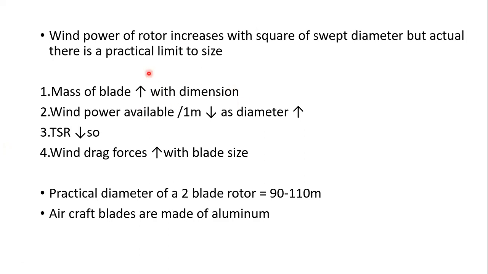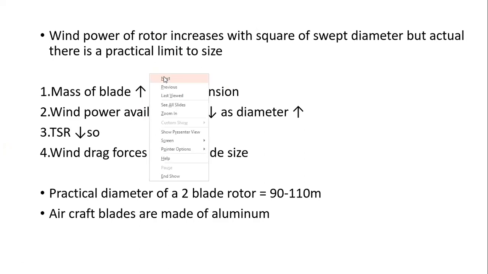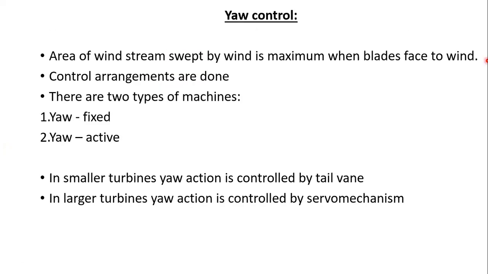Next one, yaw controls. The area of the wind stream swept by the wind turbine is maximum when the blade faces into the wind.